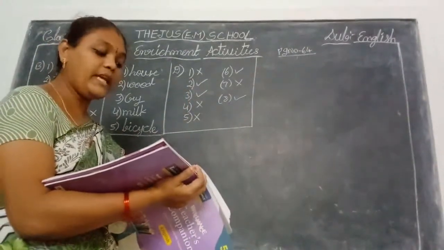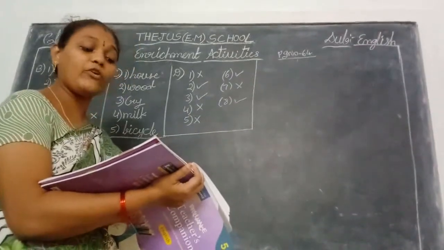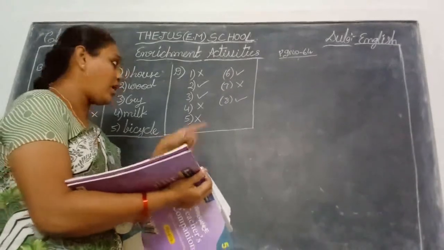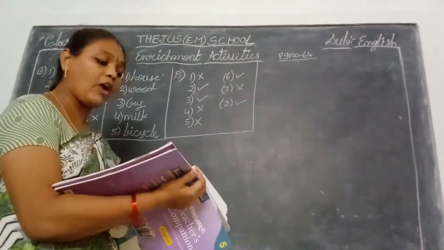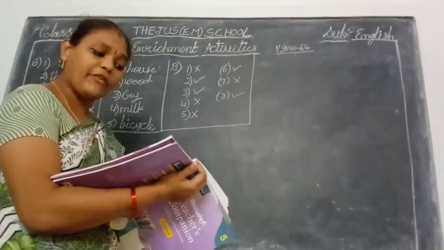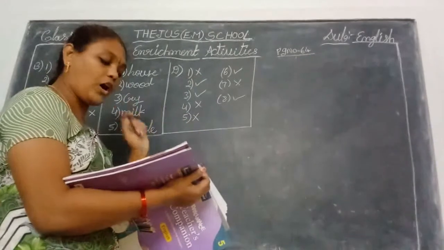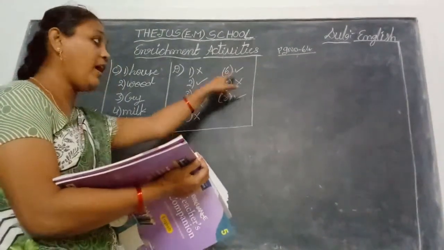Next, fourth one, see. Eating curds and sugar before an exam will bring you luck. That is wrong. Okay. Next, fifth one. If a crow caws outside your window, you will have a visitor. No, that is also wrong. Crows and pigeons are found all over India.